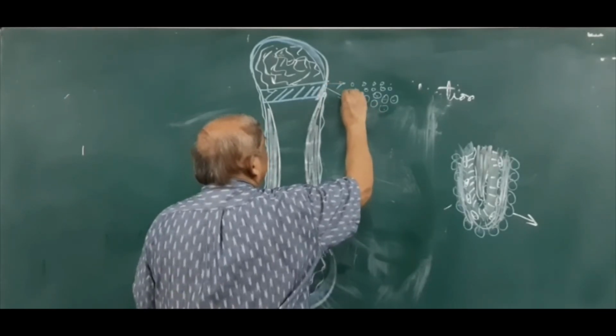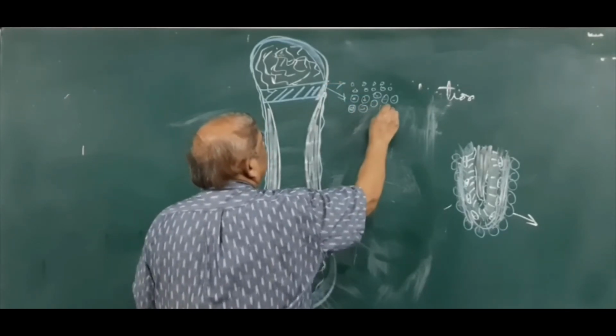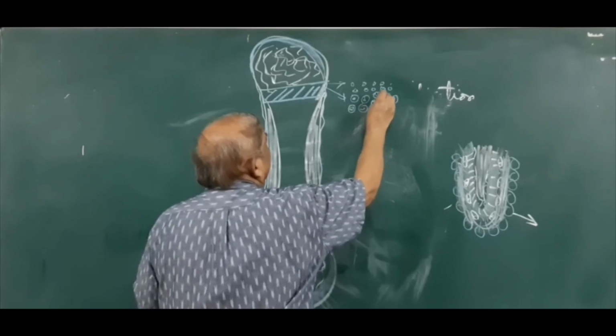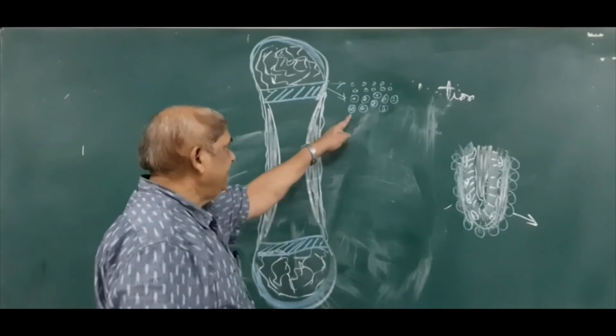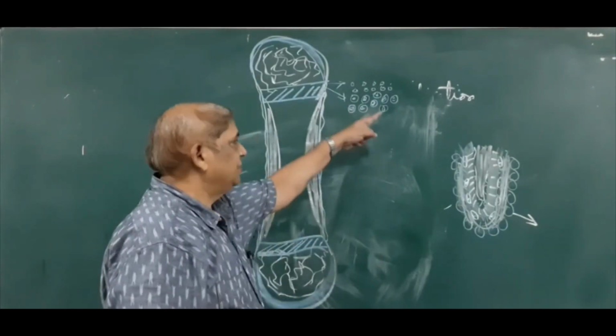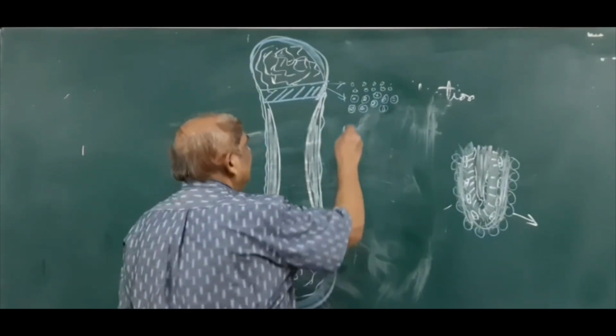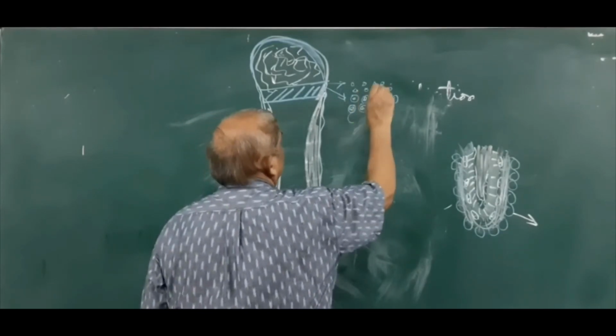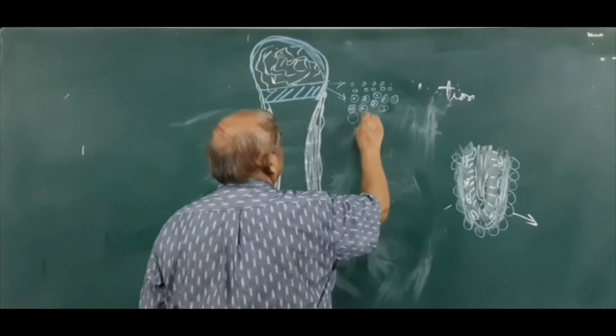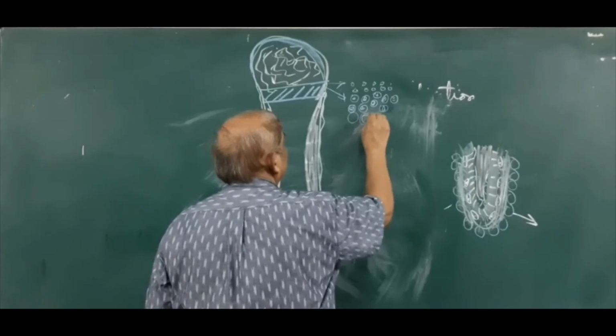The second layer is where the cells become large in the lacunae. They divide very fast by mitotic division and become large. This is called the zone of proliferation of cartilage. And then the cells become still larger.